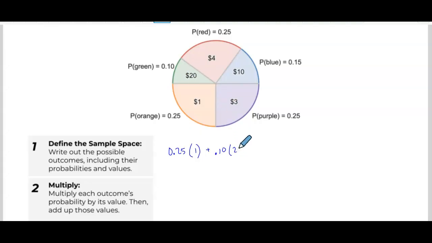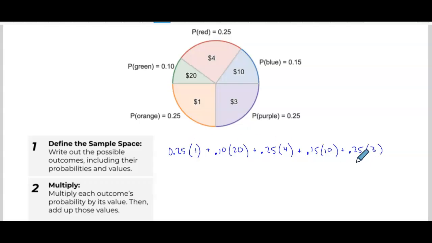So that's $20. Okay, red. We have a 25% chance of red happening. And when it does, we gain $4. There is a 15% chance of blue happening. And that is a $10 gain when it does. And there's a 25% chance of purple happening. And there's a $3 gain when that happens.